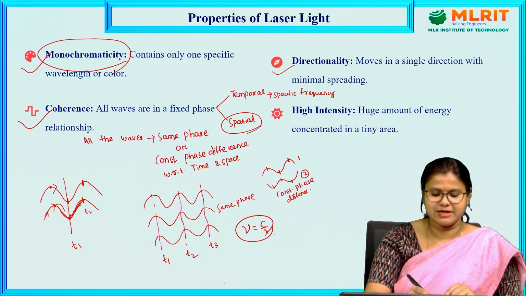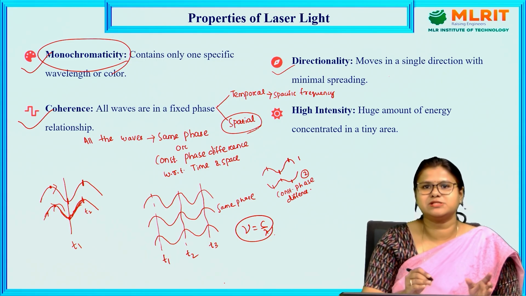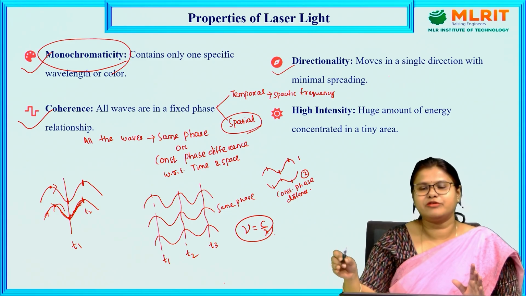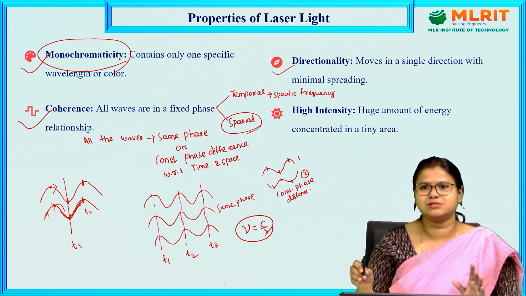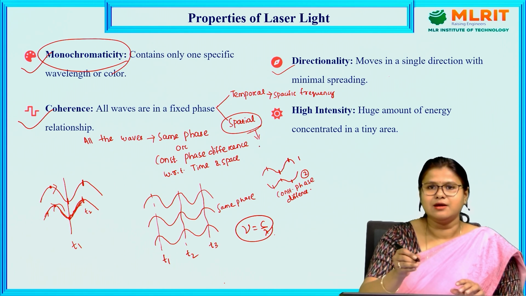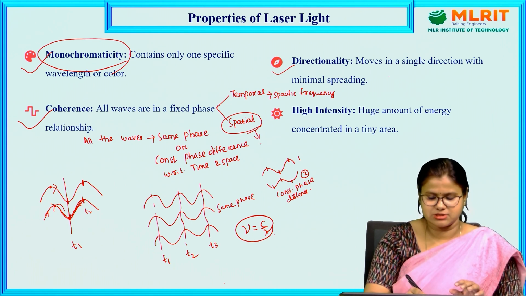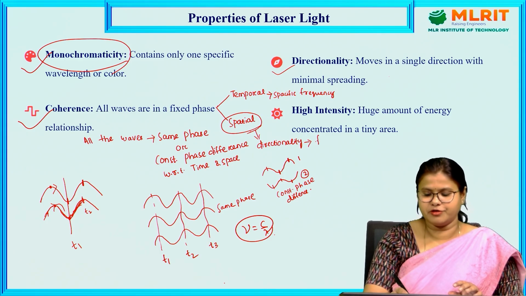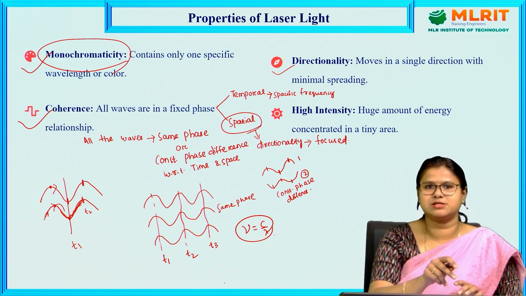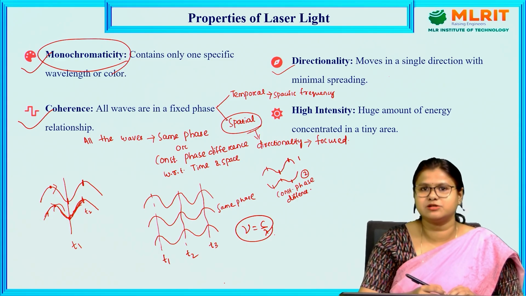And whenever we are taking spatial coherence, which is the specific correlation at a constant time between different places of the space, what is it leading to? It is leading to high directionality, or we are getting a focused beam of light. That's why we are getting a sharp, focused beam of laser light due to the spatial coherence nature of the laser.